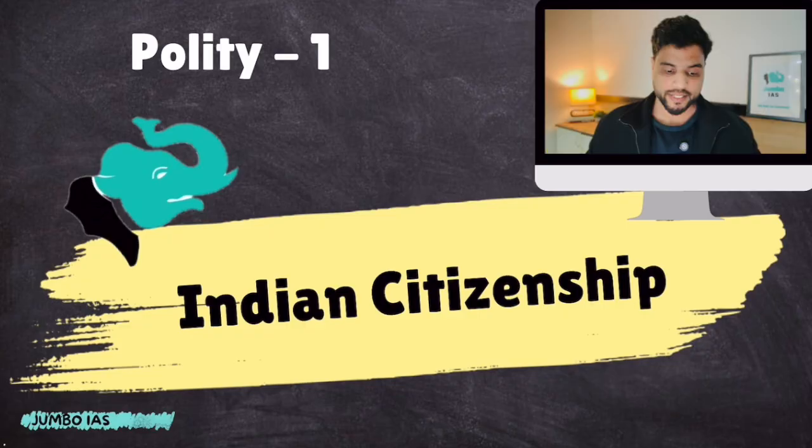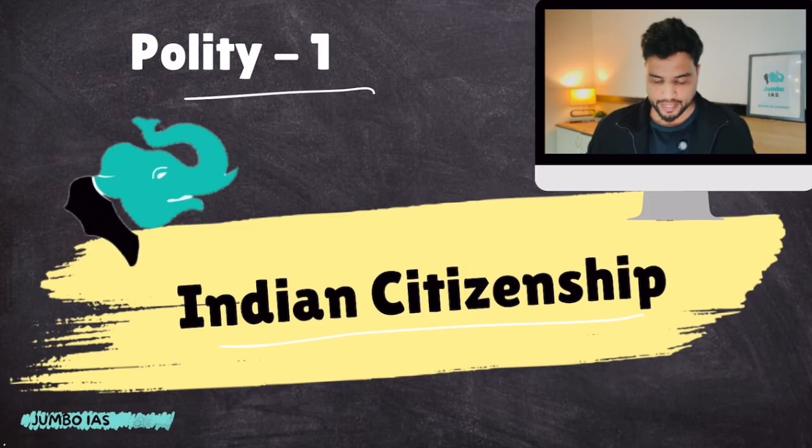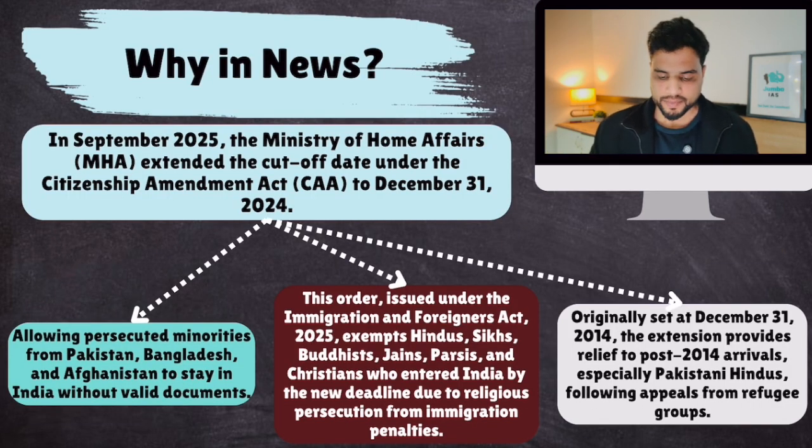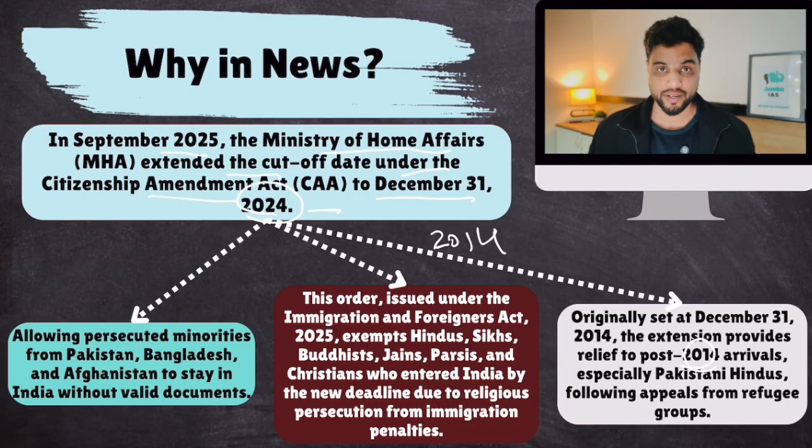All right, so polity lecture number 1, and that is Indian citizenship. Now, I have explained why this citizenship topic was in the news, but let's talk about it again so that you get good clarity on this entire issue. So why was this in the news? In September of 2025, the Ministry of Home Affairs extended the cutoff date under the Citizenship Amendment Act to December 31st, 2024. Earlier, the cutoff date was 31st December 2014. This has been recently increased.